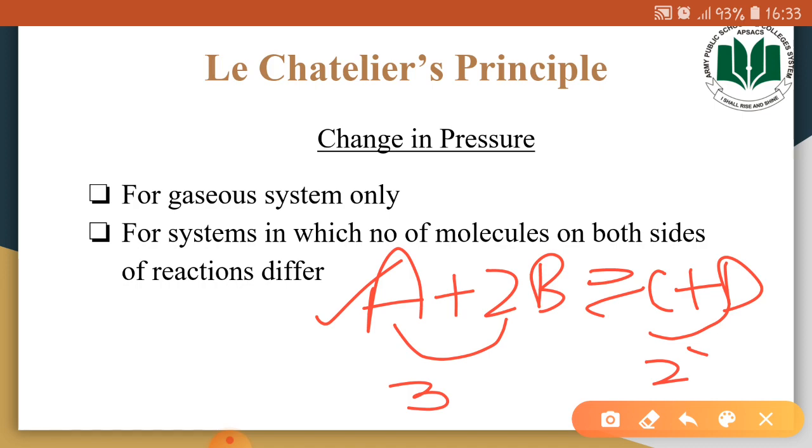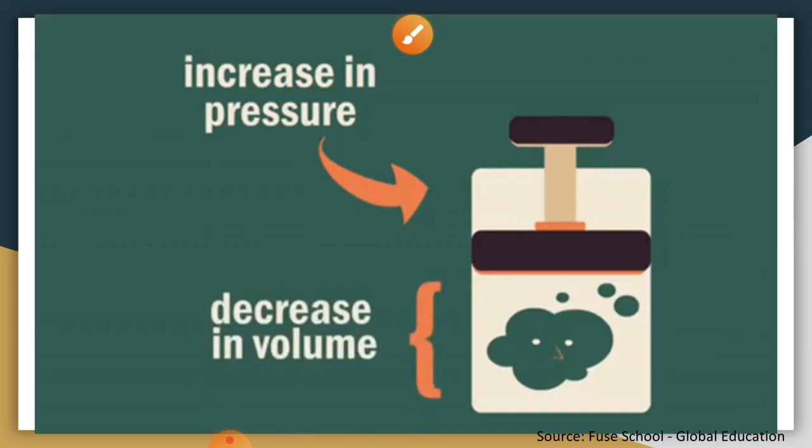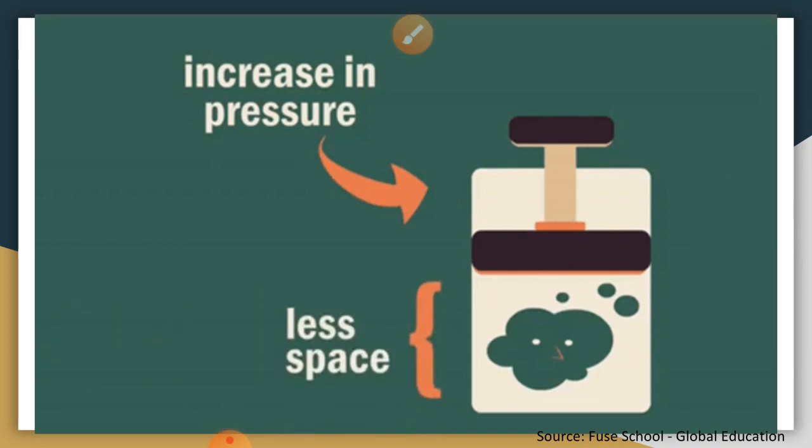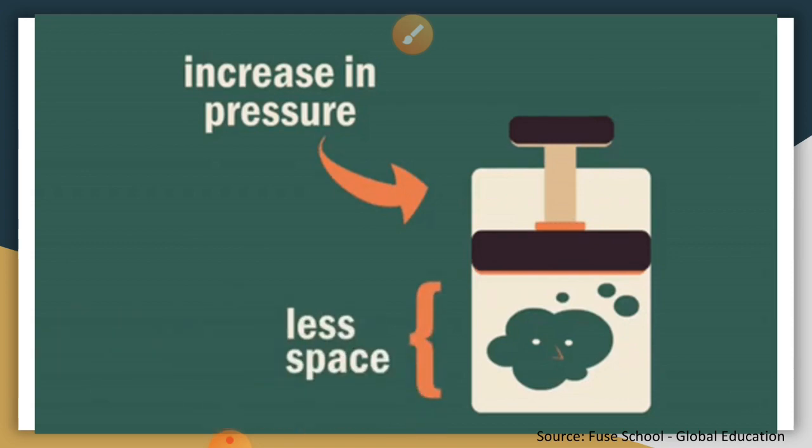So for all chemical systems of this case, where the number of molecules on the left and right side of the equation are different, the change in pressure would affect the position of equilibrium. When we increase the pressure, it results in decreased volume and lesser space. So this will then affect the position of the equilibrium.